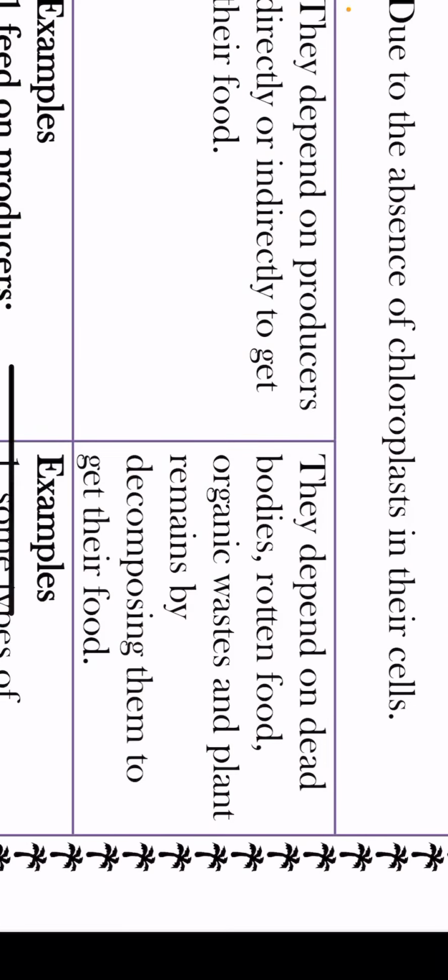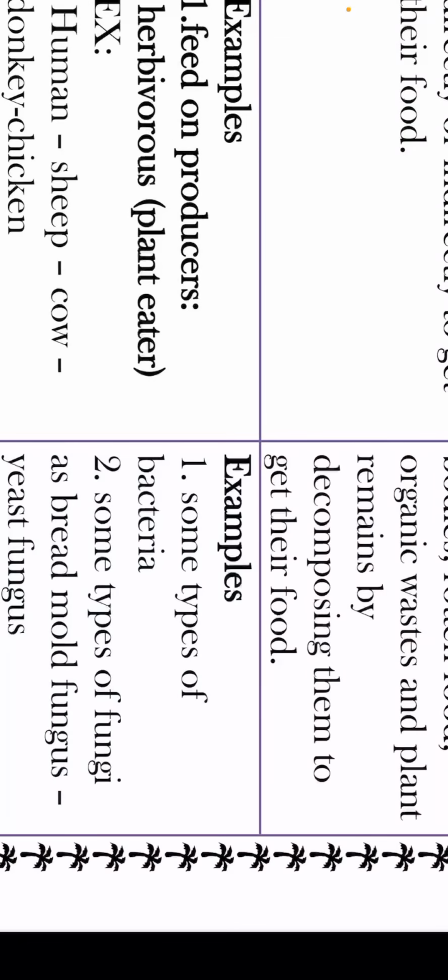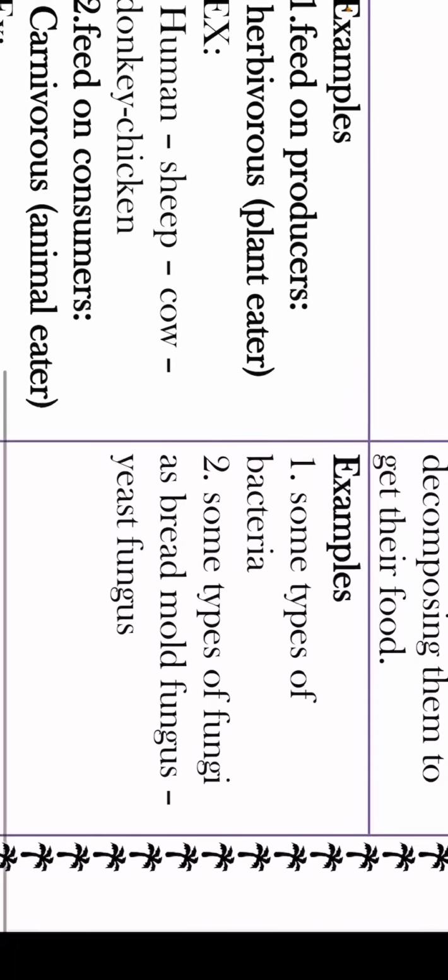So consumers depend on another consumer or producer, while decomposers depend on dead bodies, rotten food, organic wastes, and plant remains, by decomposing all of them to get their food. Examples of decomposers are some types of bacteria and some types of fungi, such as bread mold fungus and yeast fungus.